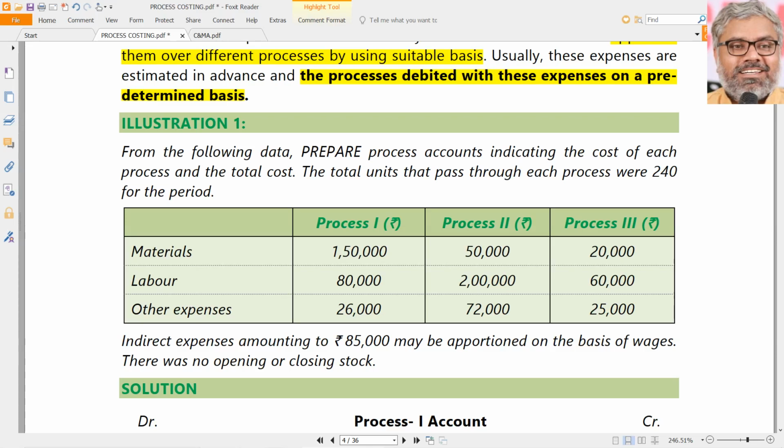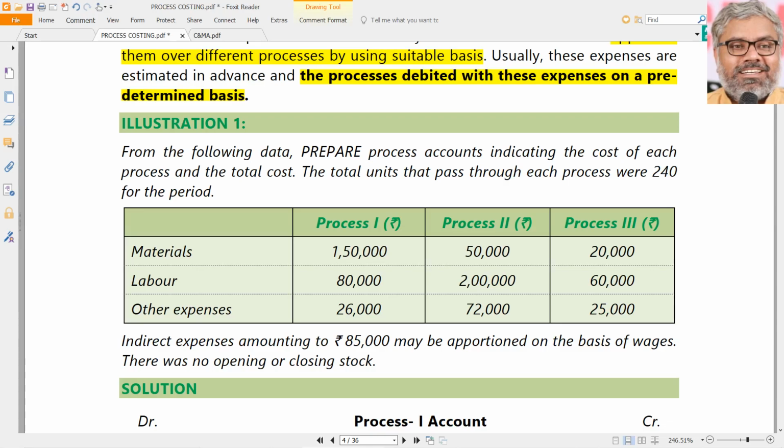That is the basic way of understanding how the process accounts work and how the manufacturing industries work and use the method of costing called process costing. Now let us just quickly go through some small examples only to introduce process costing. These are not going to be the main examination questions, definitely not. But understanding of process costing can definitely happen using these illustrations.